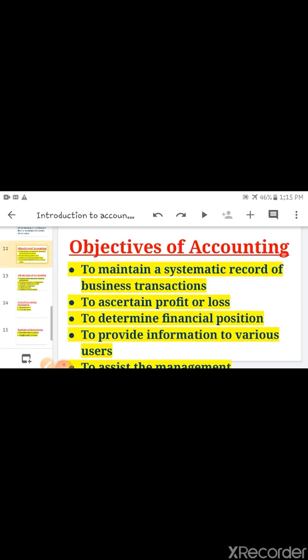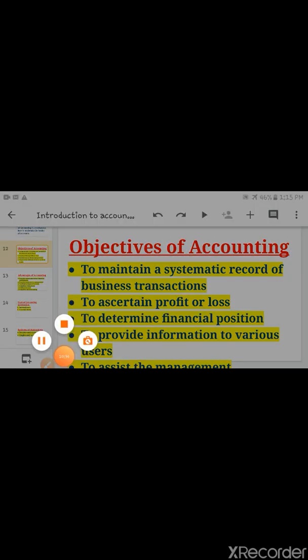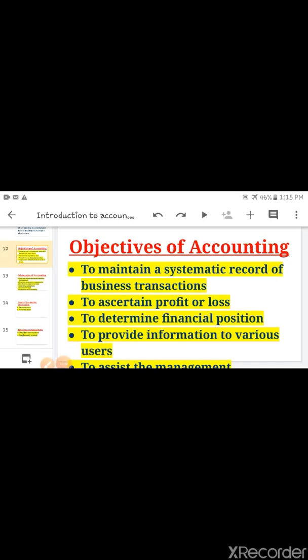Next is objective of accounting. The first objective.